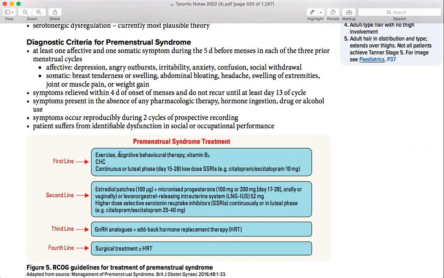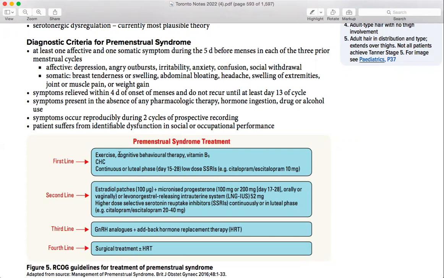One is basically affective. In the second point, it's written affective. What is affective? Depression, angry outbursts, irritability, anxiety, confusion, social withdrawal. All these are affective.